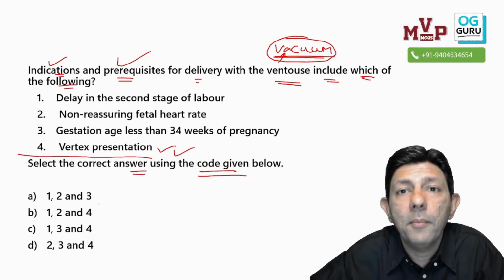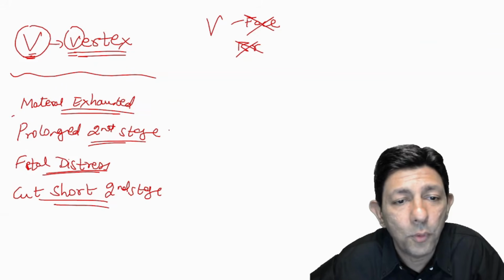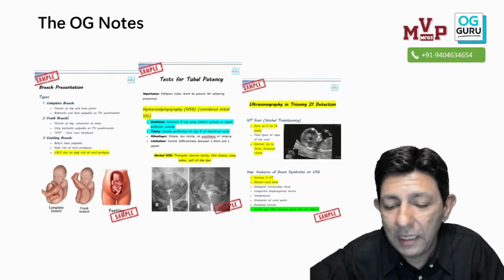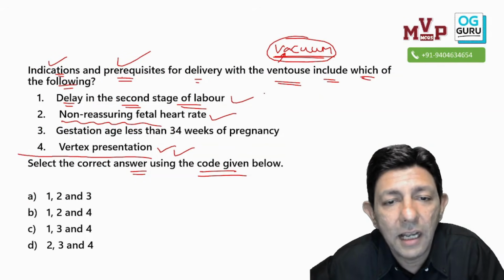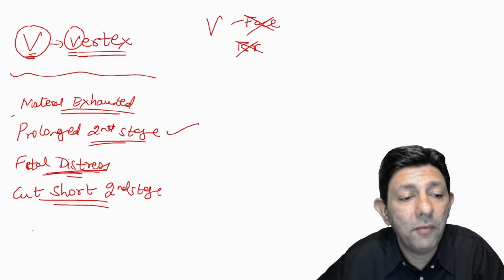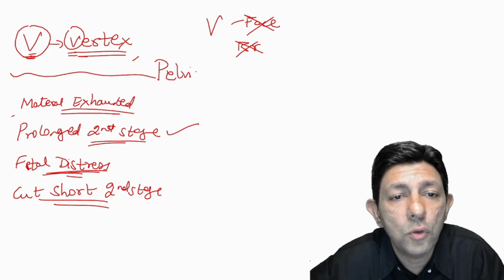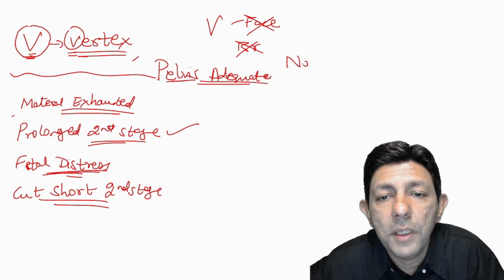So, point number 1, delay in the second stage of labor. I told you, prolonged second stage. Fetal distress, how do I know? Non-reassuring fetal heart rate. And cut short second stage. But remember, very important, like how it should be vertex, pelvis should also be adequate. Very important point. There should be no cephalopelvic disproportion.